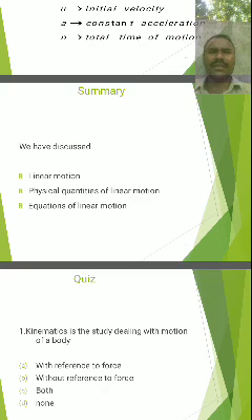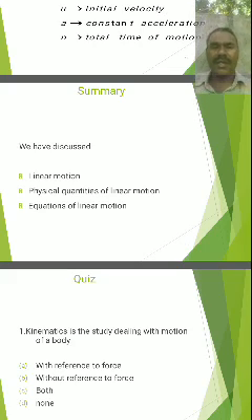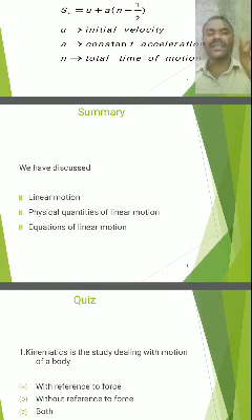Up to this topic, we have learned the equations of motion of a body along the horizontal straight line, that is the first, second and third equations. And we already discussed linear motion. What is linear motion? That is straight line motion. That straight line can be either a horizontal straight line or a vertical straight line. If the body is moving along the horizontal straight line, the angle of projection is equal to 0 degrees with respect to the horizontal, and vertical motion means the angle of projection is equal to 90 degrees with respect to the horizontal direction.